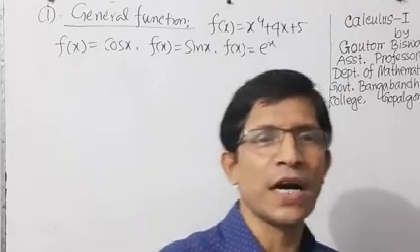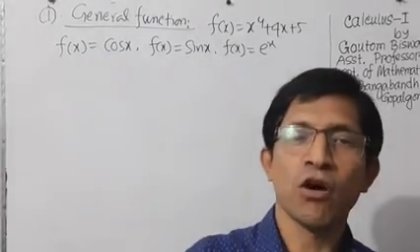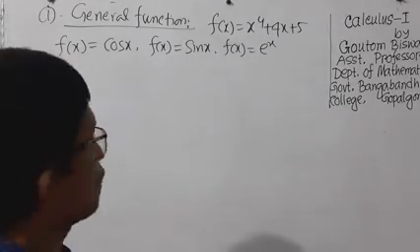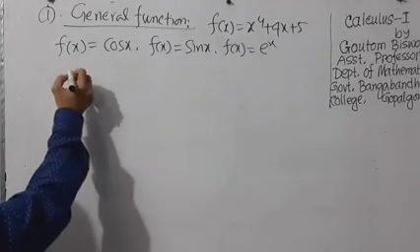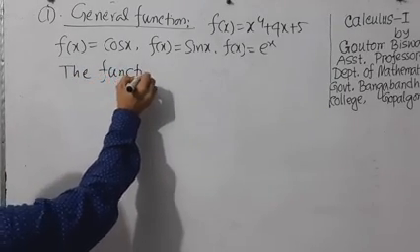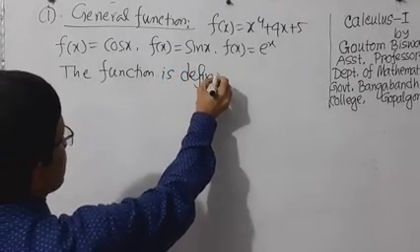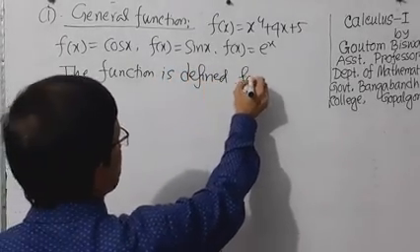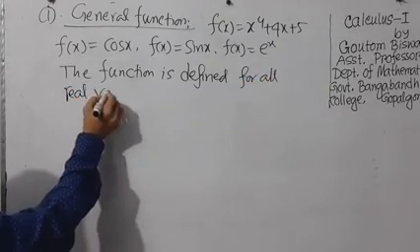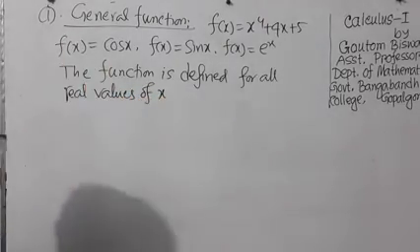It is very easy to find the domain of the function because these functions are defined for all real values of x. And in these types of function, we can write in this way: the function is defined for all real values of x.